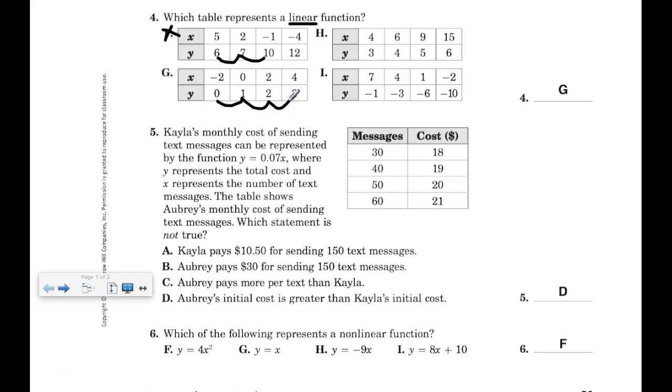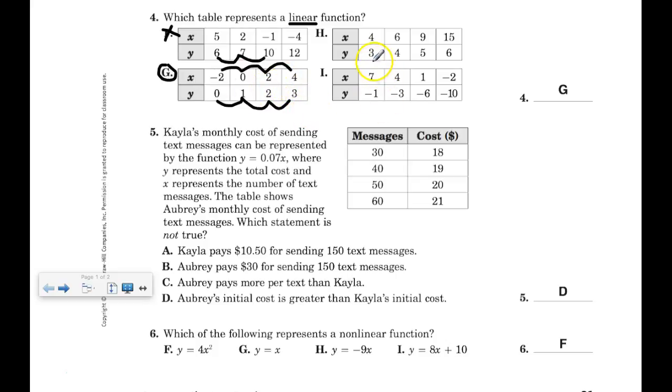Looks good, but you also recall that I recommended also looking at the x values to make sure they are also increasing or decreasing by the same amount, just to verify. So plus 2, plus 2, plus 2. So right now G's looking good because the y's are increasing by the same amount and the x's are increasing by the same amount, which would indicate a constant rate of change.